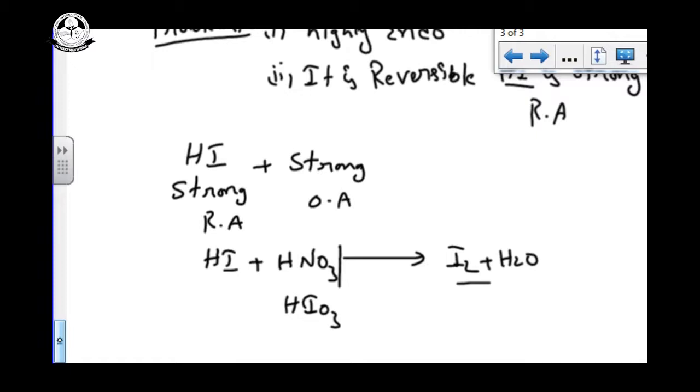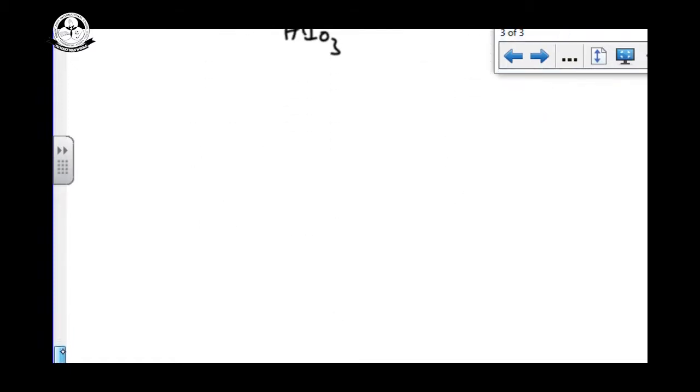Clear? Now see the chlorination. First of all, the chlorination of ethane.